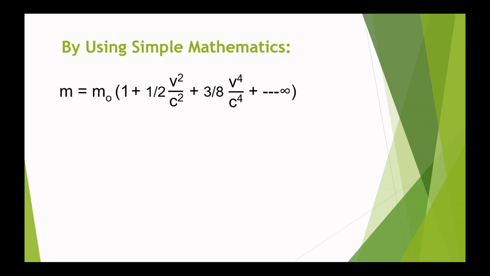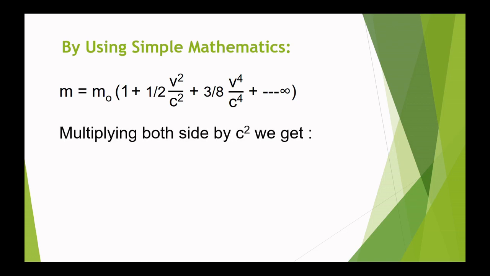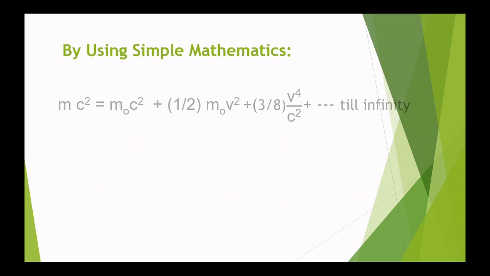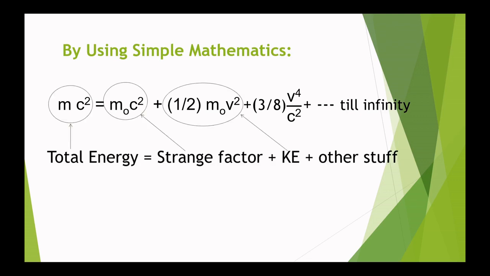Now going forward with simple mathematics and multiplying both sides by c square, we get this term, and finally after opening the bracket we get mc square equals m naught c square plus 1 by 2 m naught v square plus 3 by 8 m naught v to the power 4 upon c square, till an infinite number of terms. And we can say the term on the left hand side can be called the total energy. This is the strange factor m naught c square plus kinetic energy plus some other stuff.